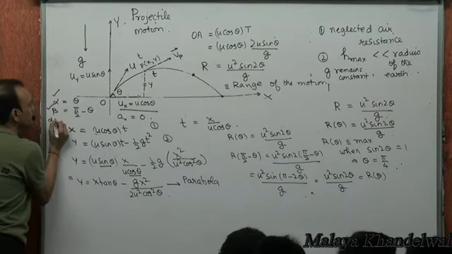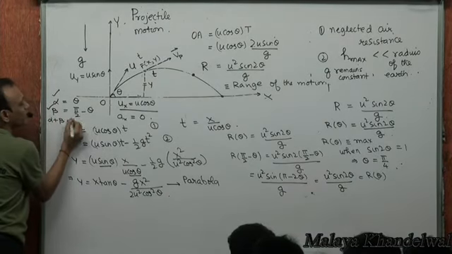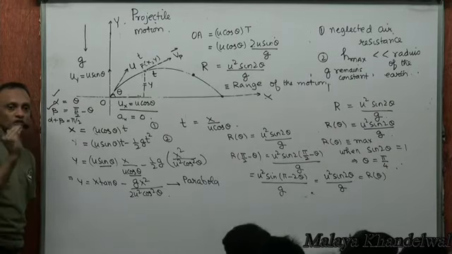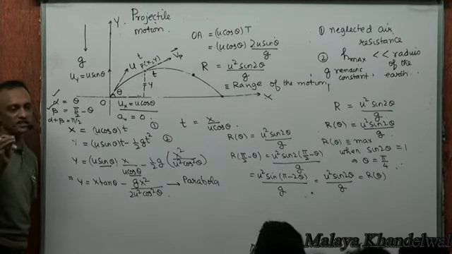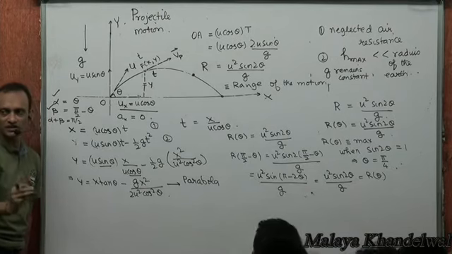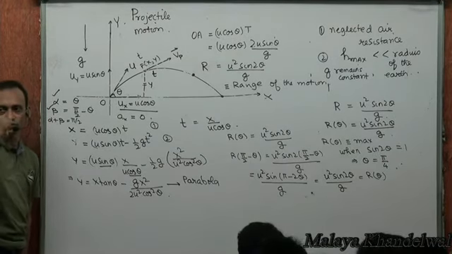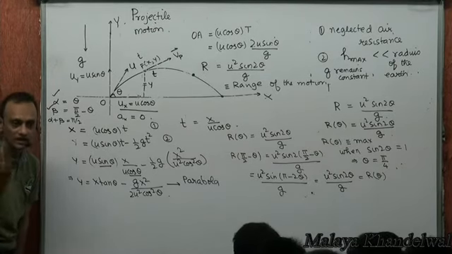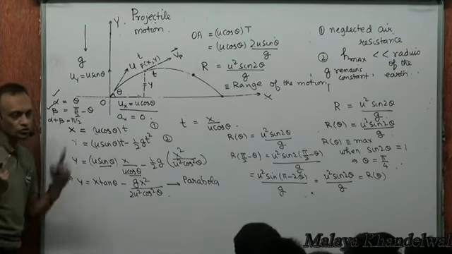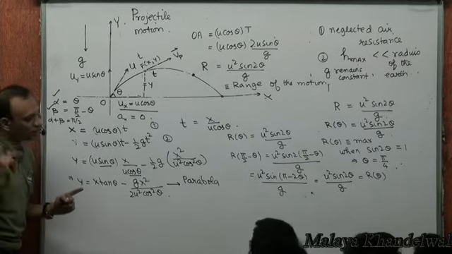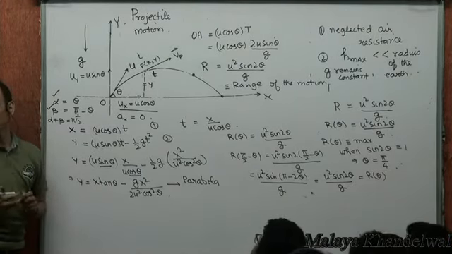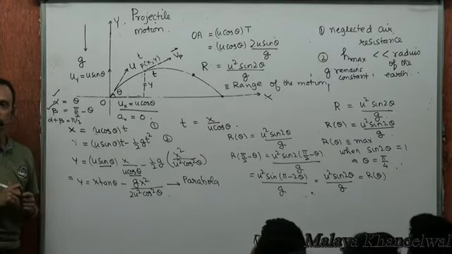But alpha and beta are complementary angles. Yes or no? That means if you launch at 30 degrees and you launch at 60 degrees, you will get the same range. You launch at 15 degrees and 75 degrees, you will get the same range. You launch at 53 degrees and 37 degrees, you will get the same range. So if you launch at two complementary angles for a given u, you get the same range of the projectile. Yes or no?